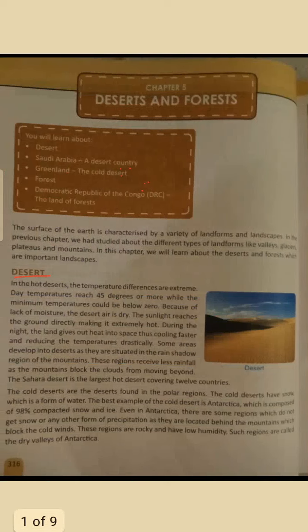A vast land full of sand, isn't it? Less vegetation, less rainfall, high temperature, isn't it? And what about the forest? Forest means only trees and vegetation are called forests, right? So let's start the text.